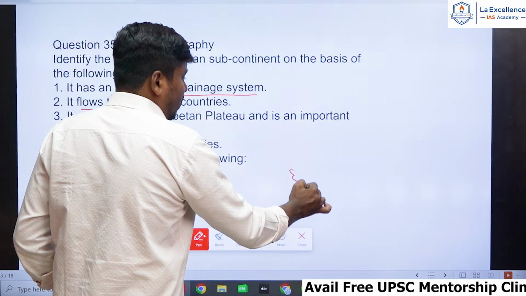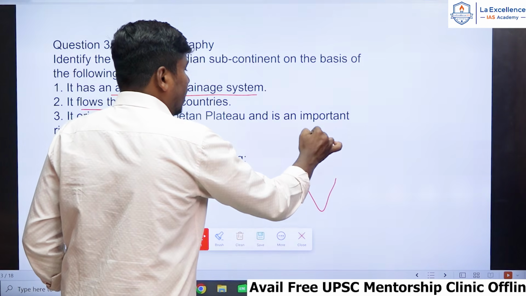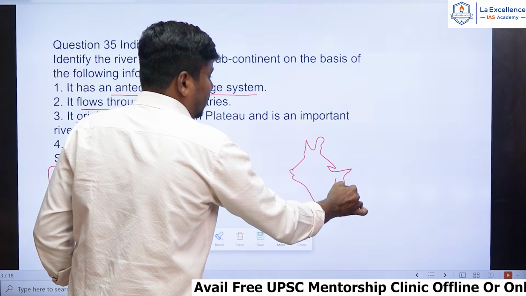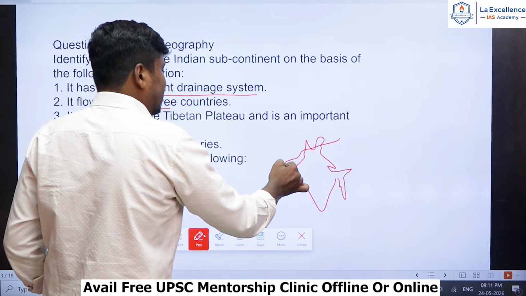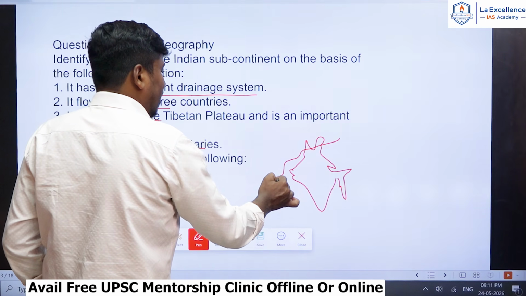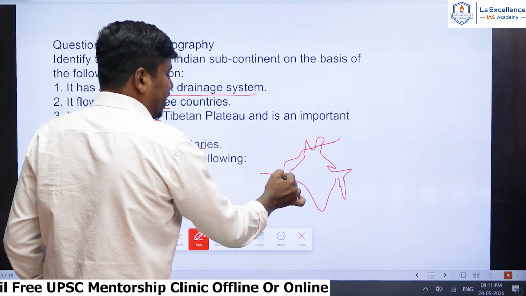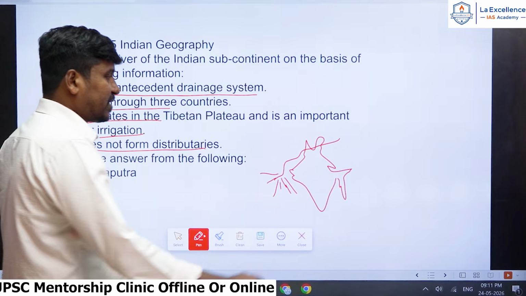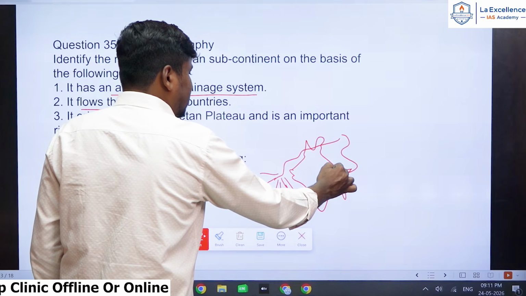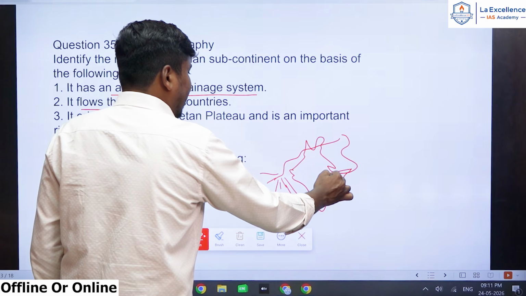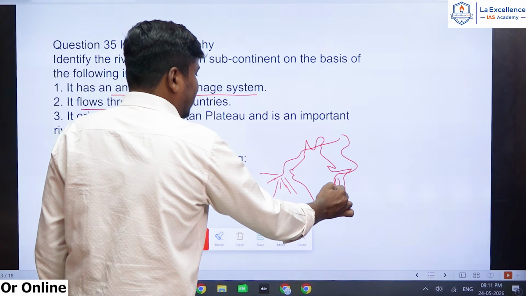Please remember, it does not form distributaries. Here the Indus River flows from Tibet, flows through Pakistan and drains into the Arabian Sea. When it drains into the Arabian Sea, it forms many distributaries. And the Brahmaputra River flows through Arunachal Pradesh, Assam, India and Bangladesh.